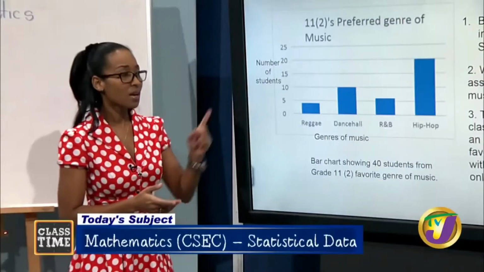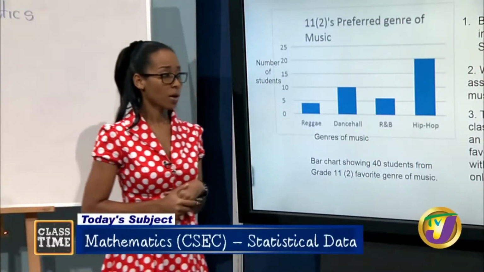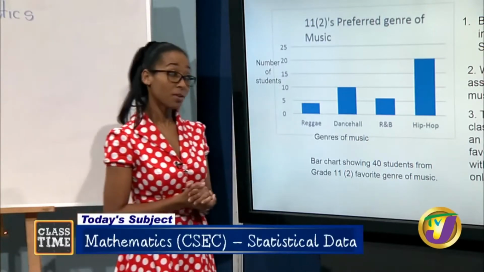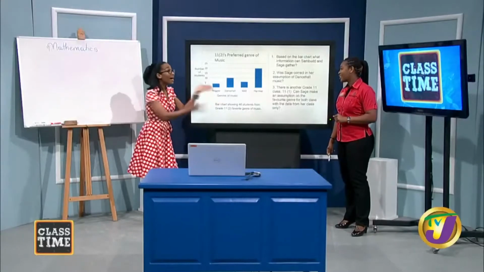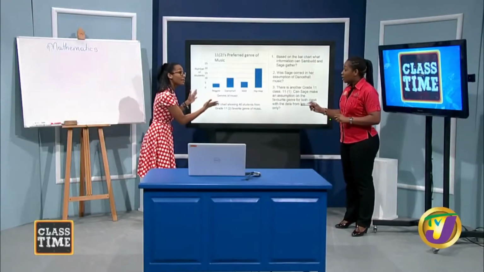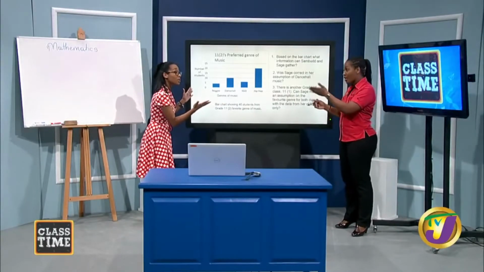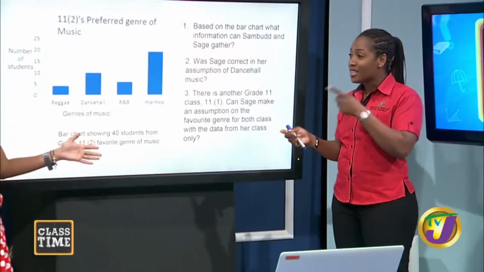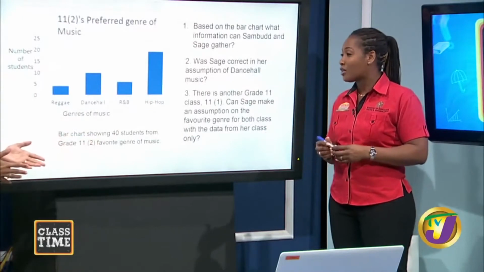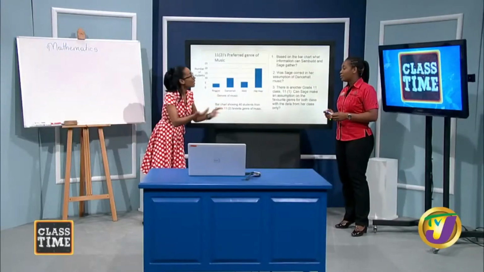And lastly, there's another grade 11 class, 11-1. Can Sage make an assumption on the favorite genre for both? What did I tell you about this assumption thing? Well, she has the data for her class. There you go, it's for her class. So she cannot make any assumption for another class. But hold on, this data set is only for the class that she surveyed. But it's the same grade 11 stream.